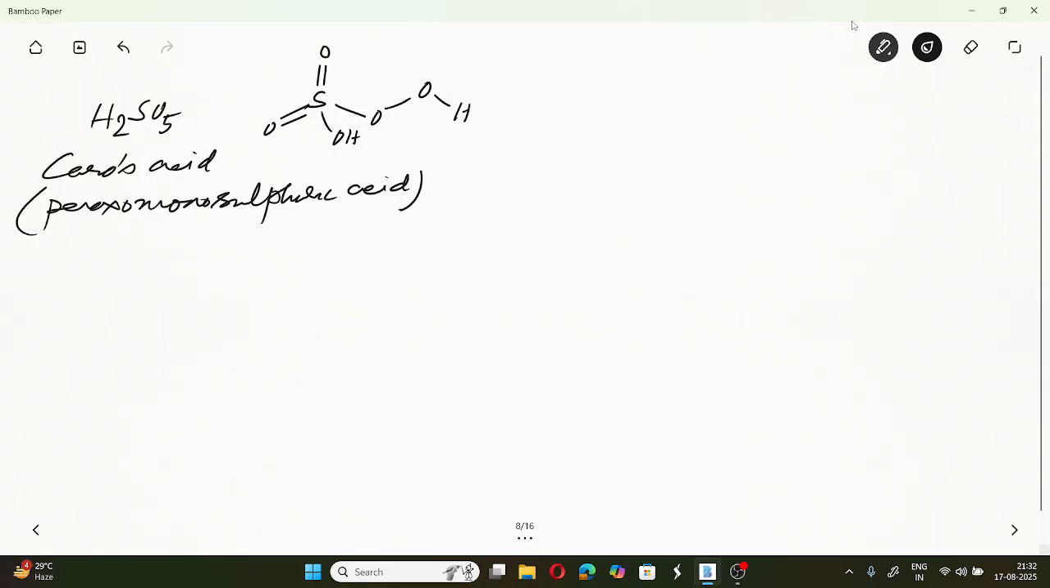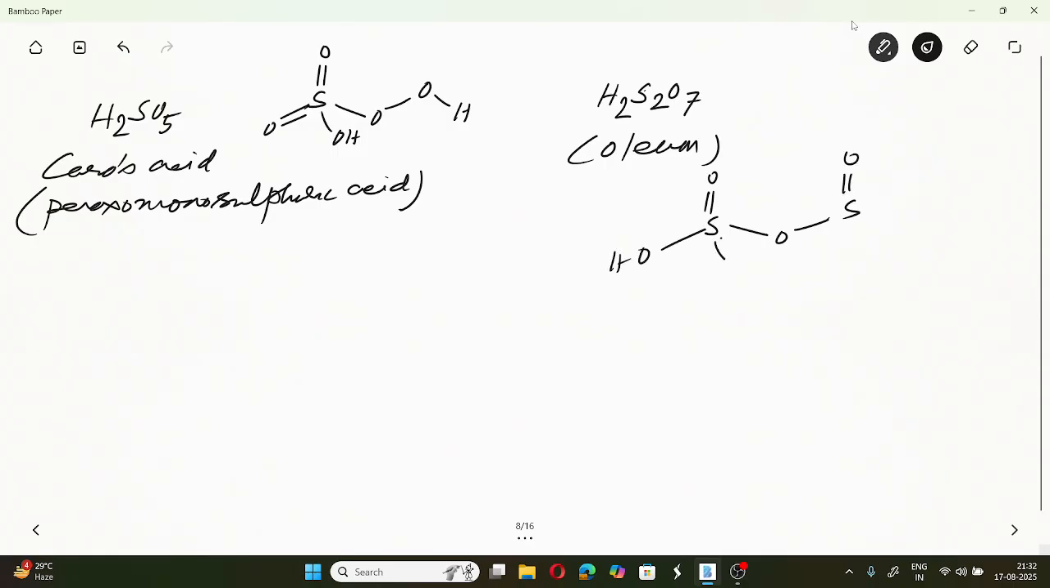Next H2S2O7. This is known as oleum or fuming sulfuric acid. So fuming sulfuric acid or oleum is like this: there is an S-O-S bond, and around each sulfur look, there is one OH and two double bonds. So this is oleum.